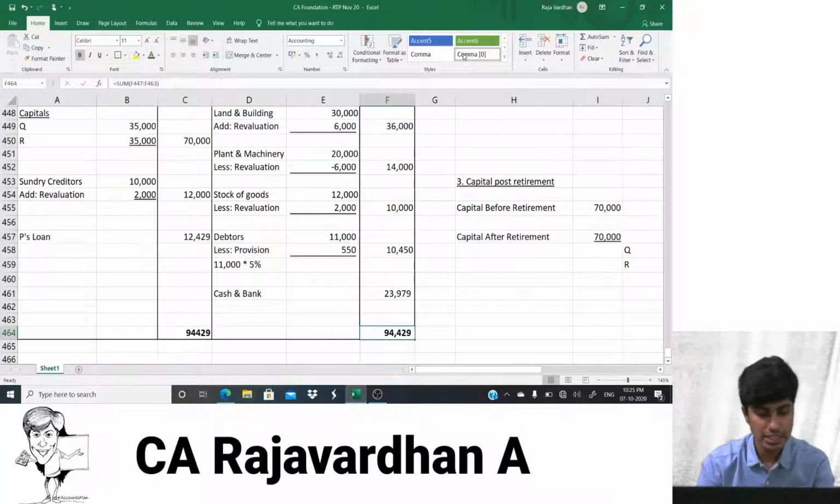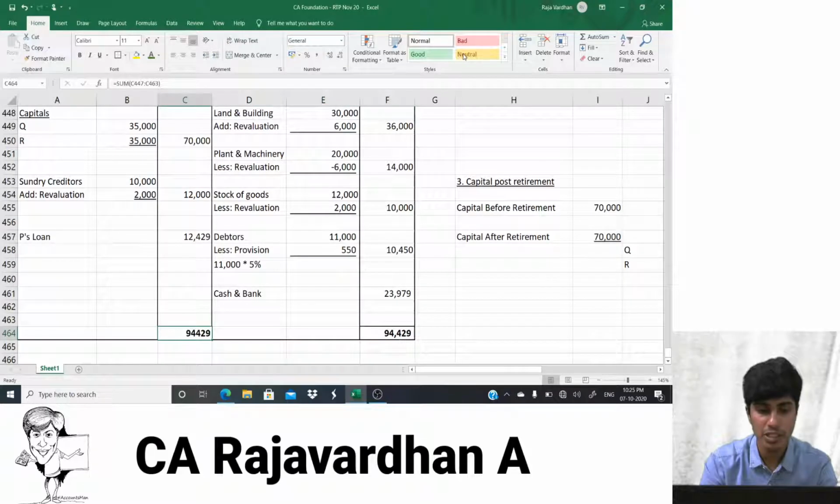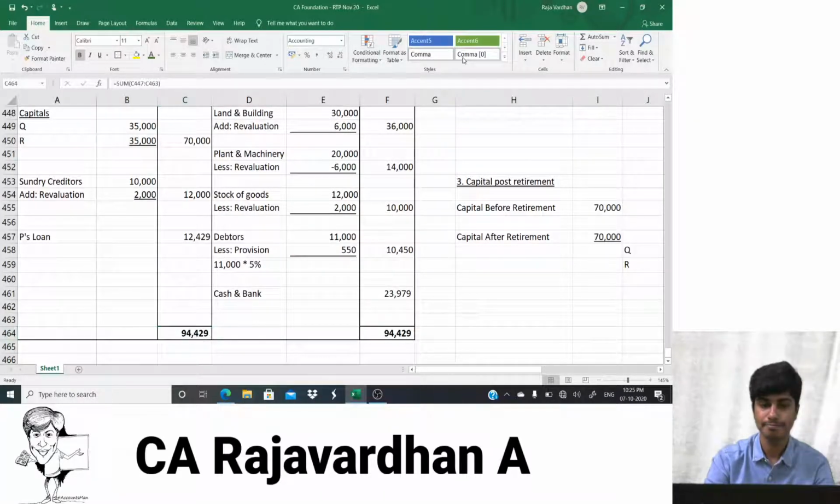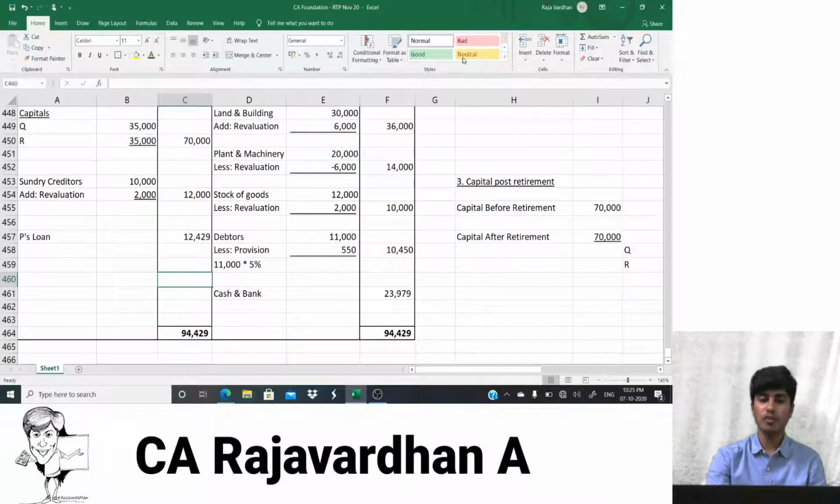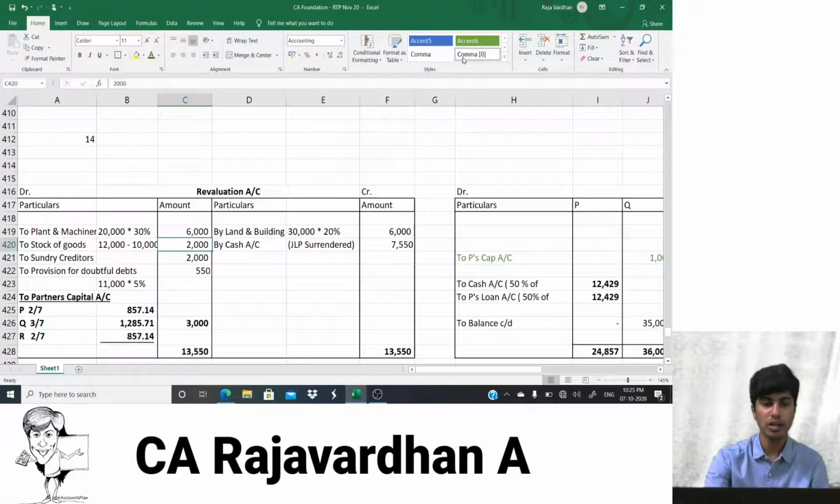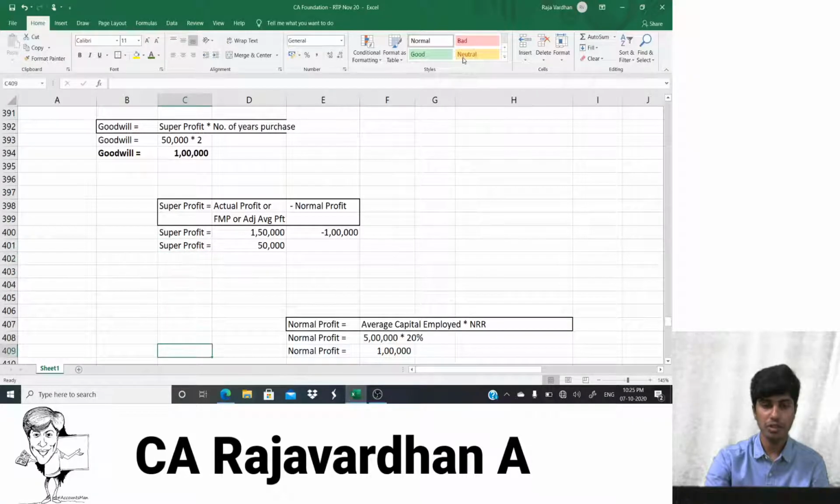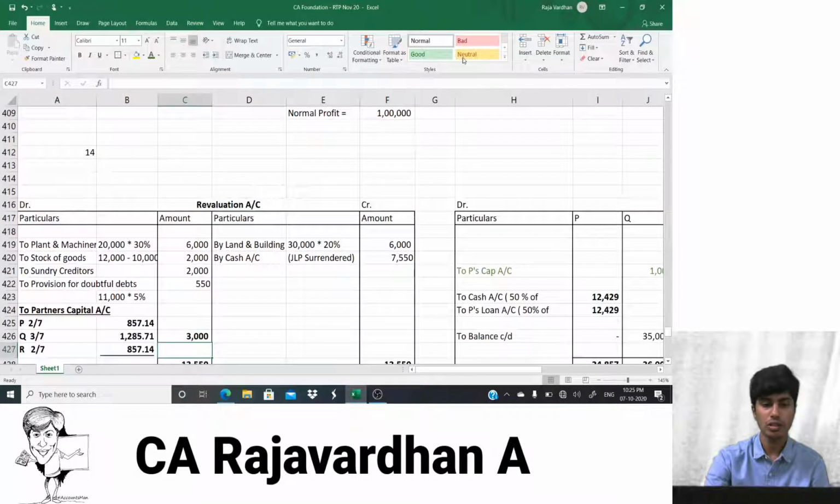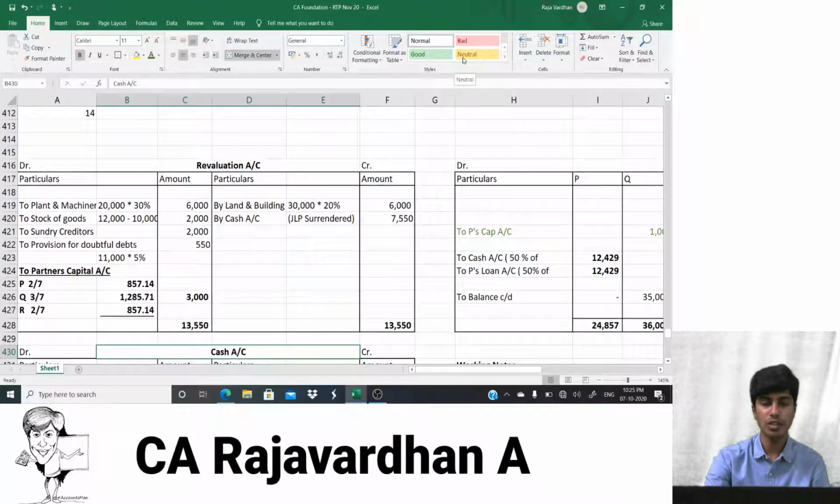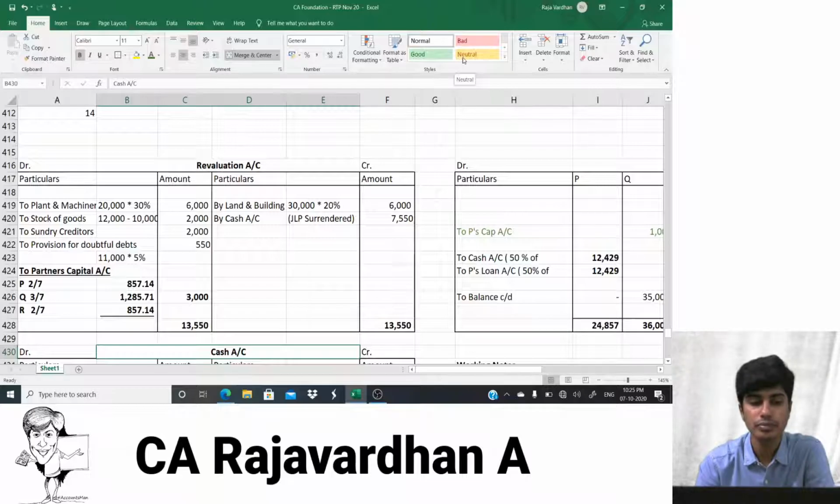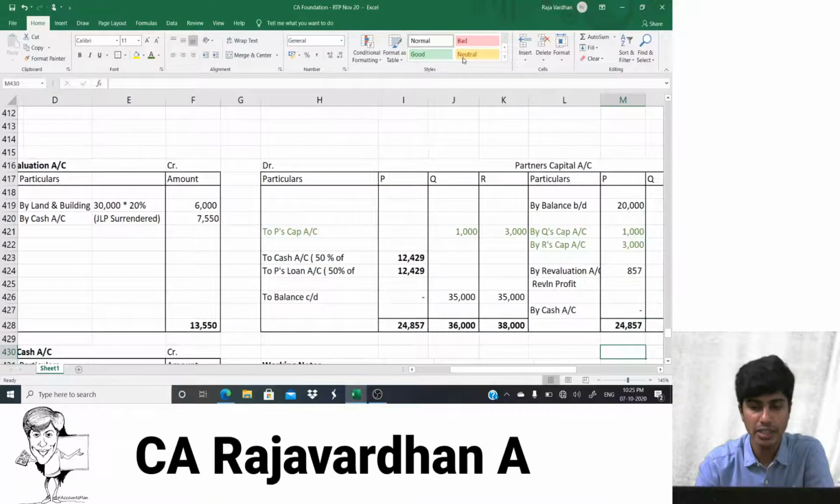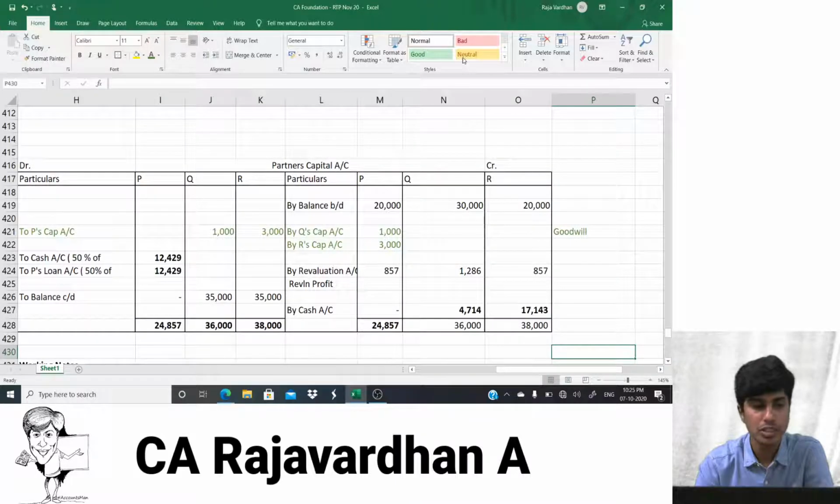Yes, that's it guys. We're done with this partnership question. And the balance sheet tallies. I would show each of it to you so that you guys can make a small note of it. Copy from here or take a screenshot. 14th one, revaluation account is here if you want to copy. Done. Next I'm showing the partners' capital account.